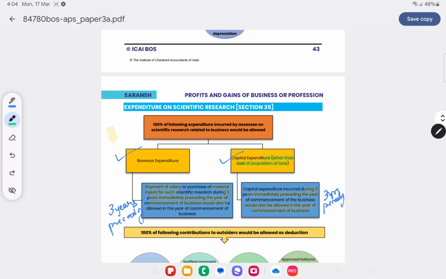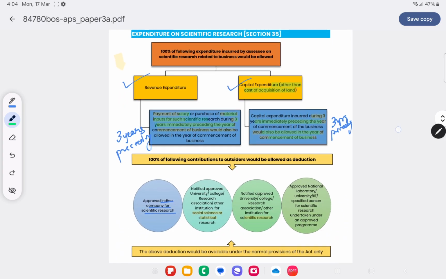What will happen? We can get the benefit for 3 years immediately preceding the year of commencement. We can get the benefit of deduction like payment of salary, material or input for such scientific research. Capital expenditure incurred during the 3 years immediately preceding the year of commencement of business would also be allowed as deduction in the year of commencement of business.